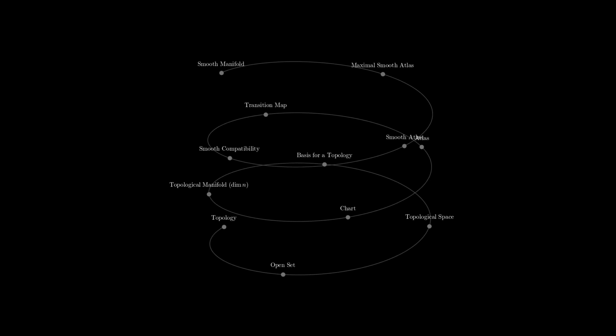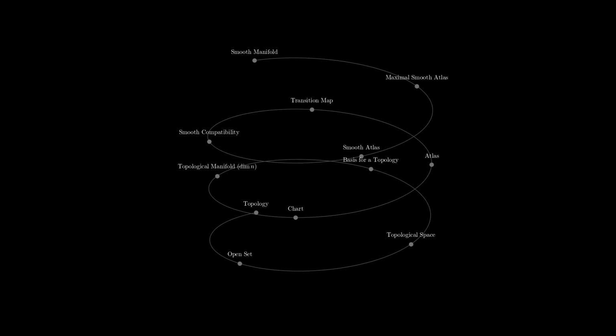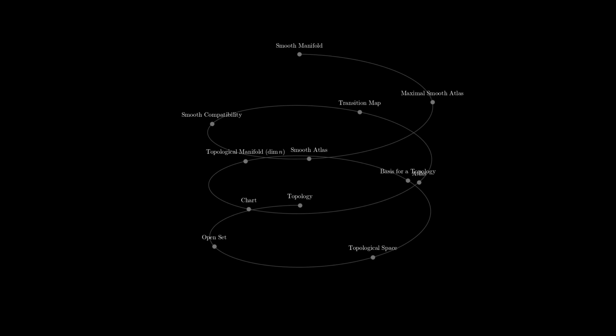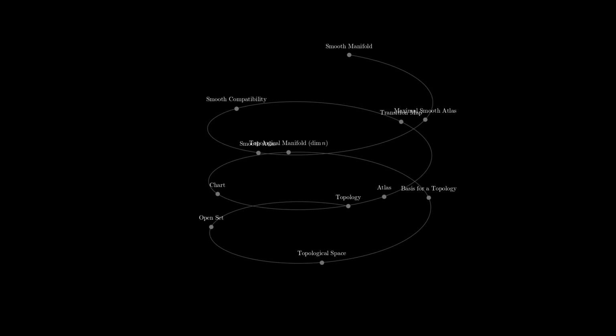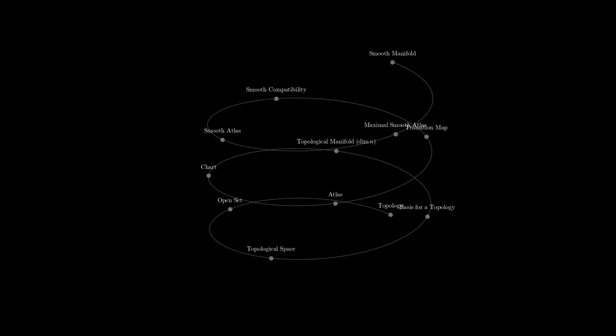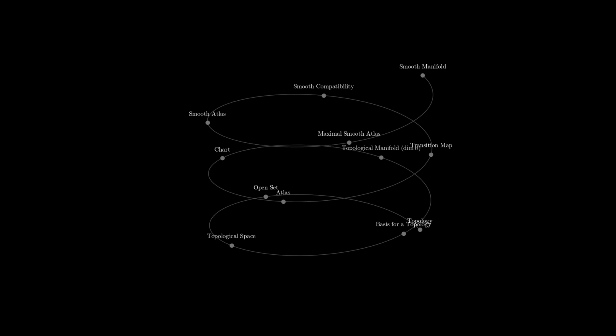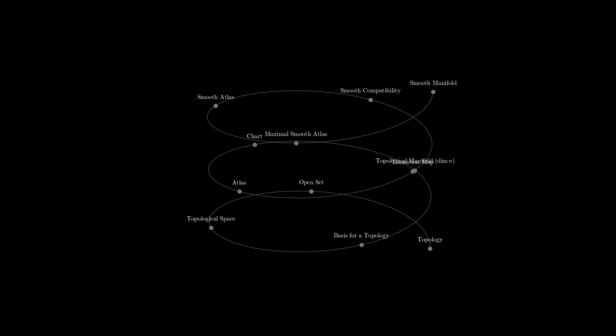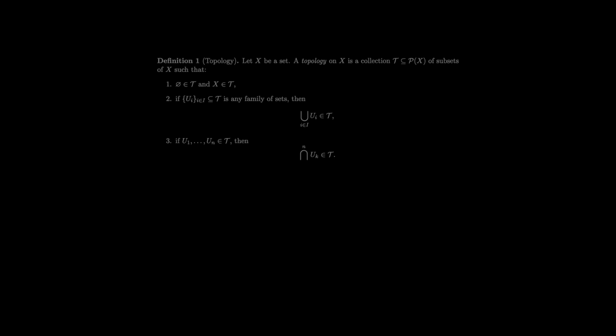In many areas of machine learning, the parameter space of a model naturally forms a smooth manifold, the loss function becomes a smooth map on that manifold, and training a neural network is essentially a gradient flow evolving over this landscape. Let us begin with the most fundamental structure in mathematics, a topology.